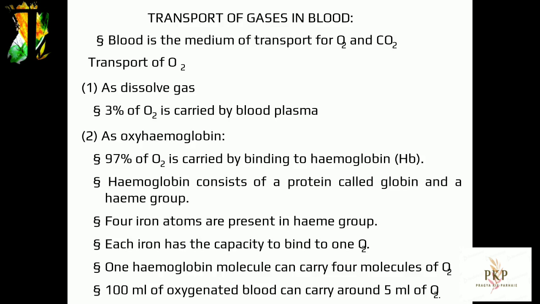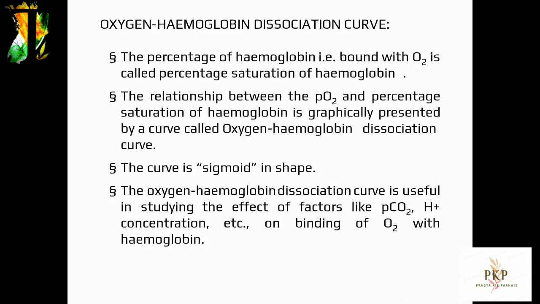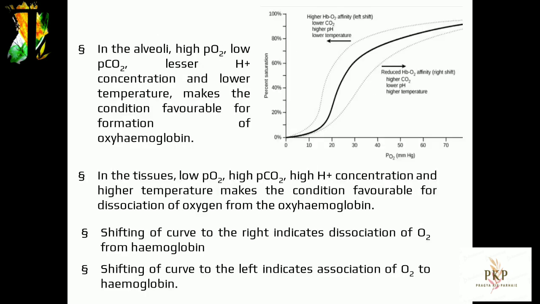of O2 with hemoglobin. In the alveoli, high PO2, low PCO2, lesser H+ concentration and lower temperature make the condition favorable for formation of oxyhemoglobin. In the tissues, low PO2, high PCO2, high H+ concentration and higher temperature make the condition favorable for dissociation of oxygen from the oxyhemoglobin. Shifting of the curve to the right indicates dissociation of O2 from hemoglobin. Shifting of the curve to the left indicates association of O2 to hemoglobin.